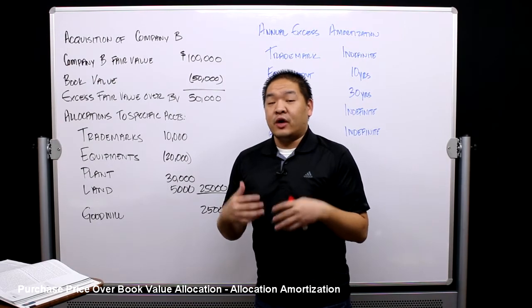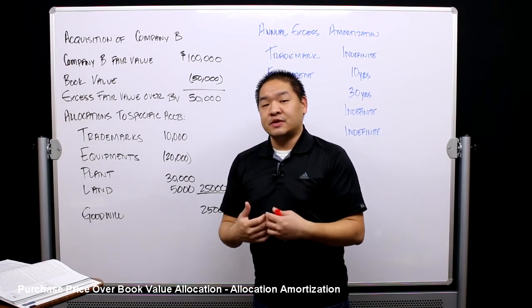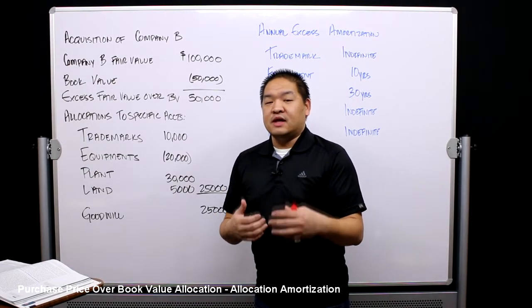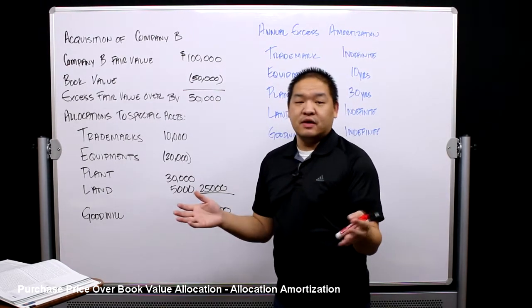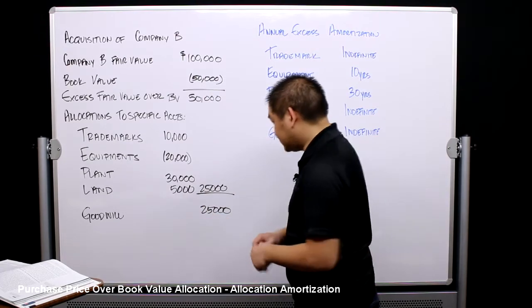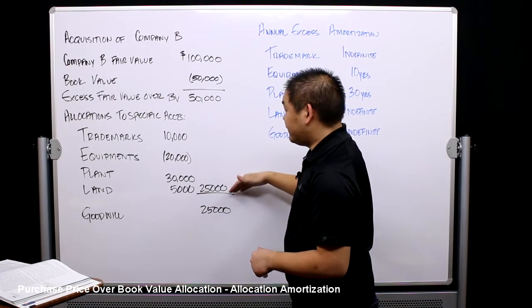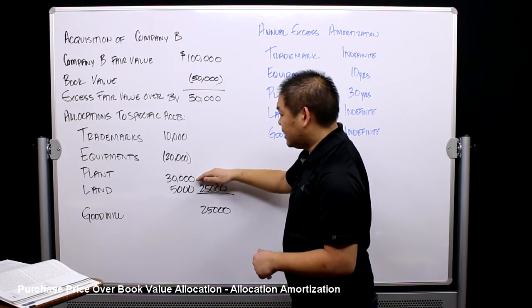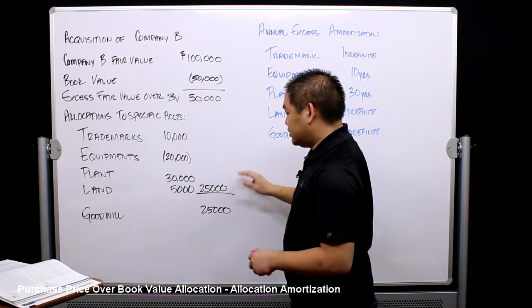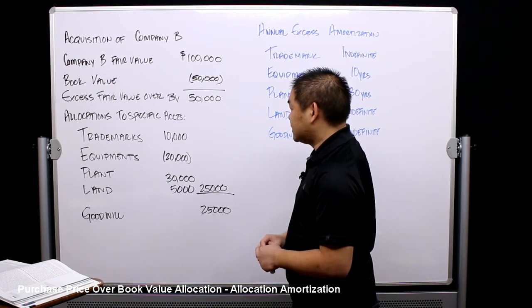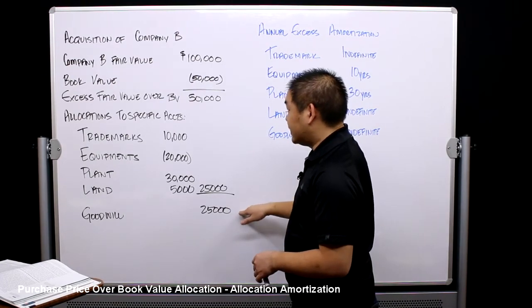It's almost like we will be able to reduce the equipment depreciation expense by $20,000 over the rest of the life of the equipment. We get to $25,000 by taking 10 plus 30 plus 5, that gets us 45, minus 20 is 25, which means we're going to assign goodwill $25,000.